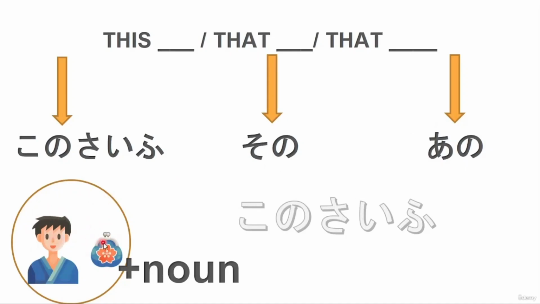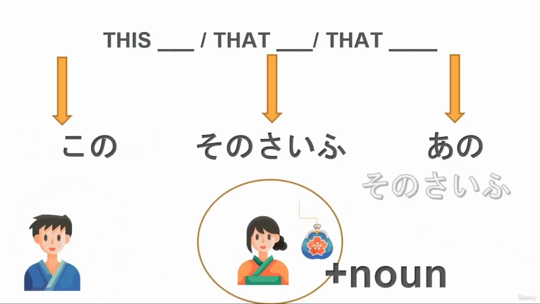So again, let's imagine that you are the speaker here. The wallet is next to you and you want to say this wallet. You would say kono saifu. Very good. Now let's say the wallet is next to your friend, to the listener. For you, it would be that wallet right there, right?